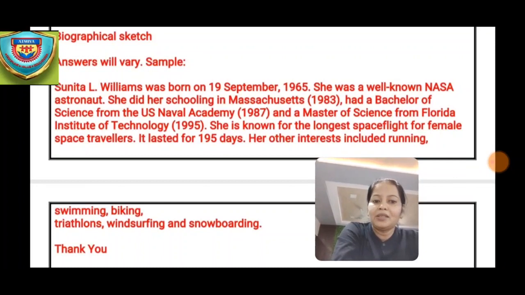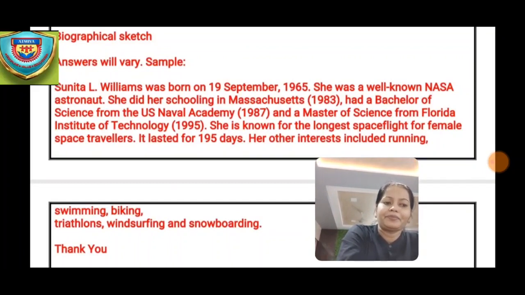Okay, so when you give the biographical sketch of anyone, first you need to write where that person was born and on which date. So Sunita L. Williams was born on 19 September 1965. She was a well-known NASA astronaut. Okay, so who was she? She was a well-known NASA astronaut. And now we need to write about her schooling. She did her schooling in Massachusetts in